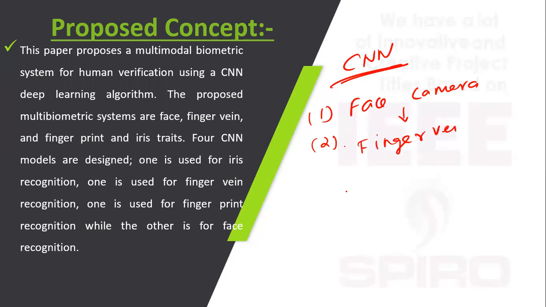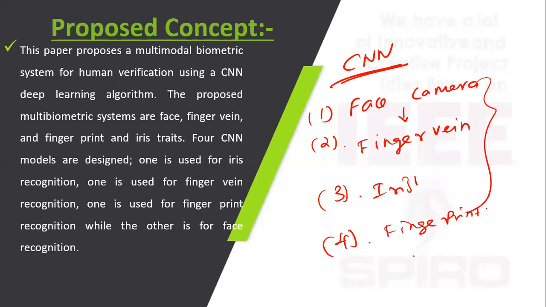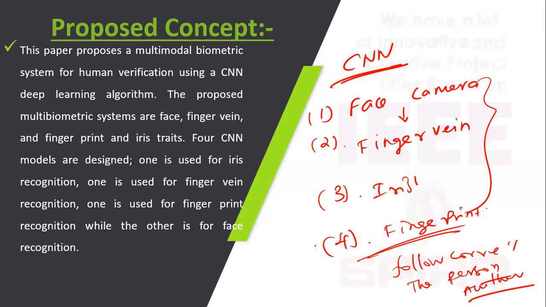If the finger vein is correctly authorized, the next biometric is automatically iris, and finally the last biometric is fingerprint. If all of this is followed correctly, the person is authorized, otherwise the person is unauthorized. The unauthorized person's images will be stored in our database.